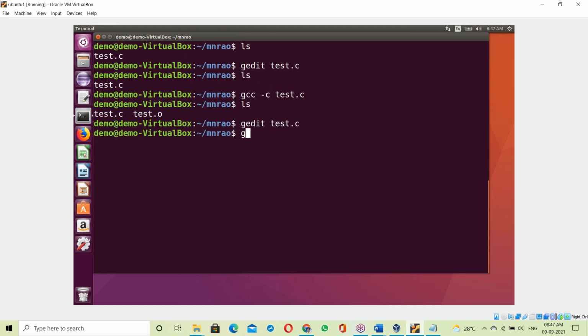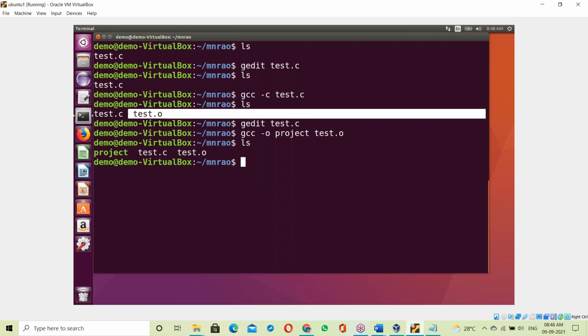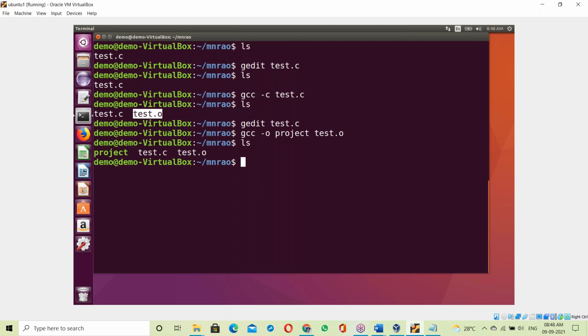Now, creation of the exe file: gcc -o project test.o. What happens here? The project exe file is created. How is that generated? Your C program compiled with no error, and the test.o file was generated, which contains binary code for our C program.